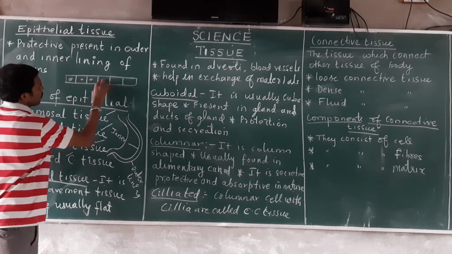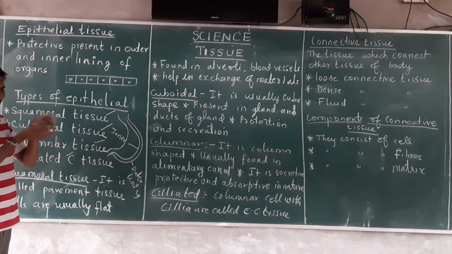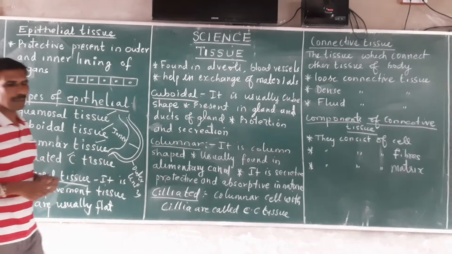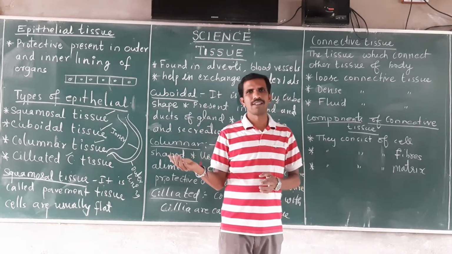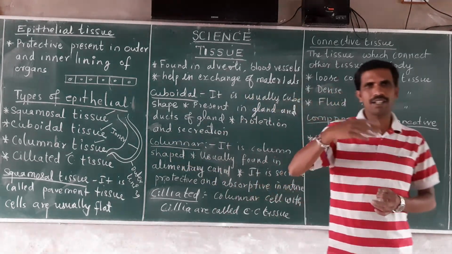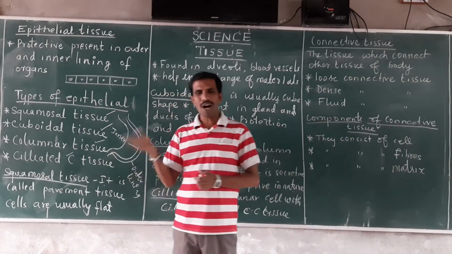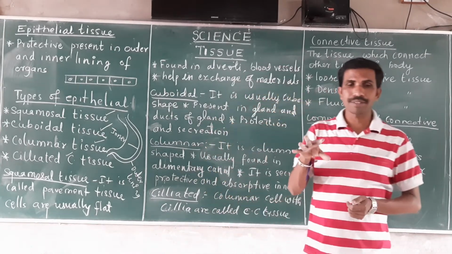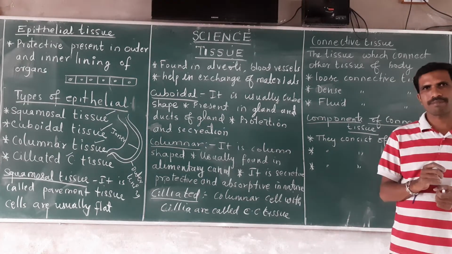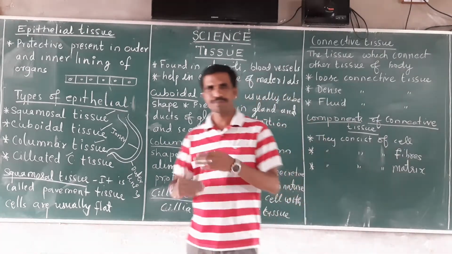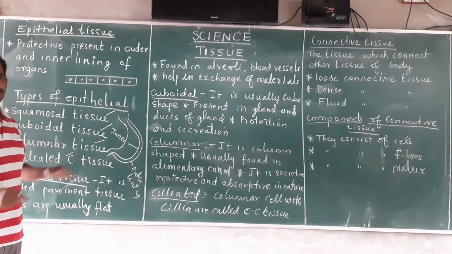Single layer of flat cells, and usually they are present in blood vessels, alveoli, and the digestive system. What do they do? They permit materials to pass inside and outside the body. That means they help in the exchange of material in the body, wherever they are present.